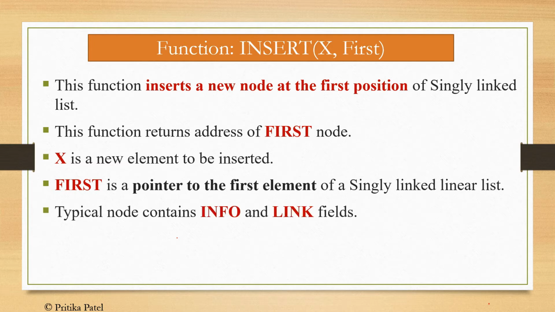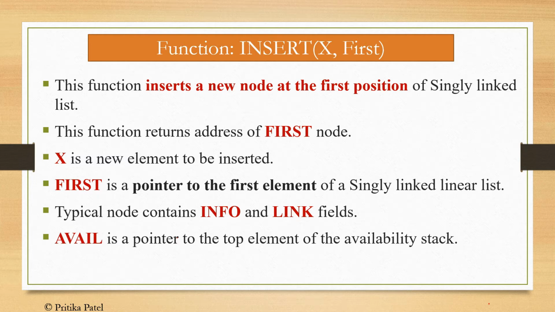A typical node contains info and link fields. As we all know, a node has two parts, info and link part. The info part stores the data elements and the link part stores the address of the next element or next node. AVAIL is a pointer to the top element of the availability stack. Here AVAIL is a pointer that will provide us an available node to insert a new node, and NEW is a temporary pointer variable.